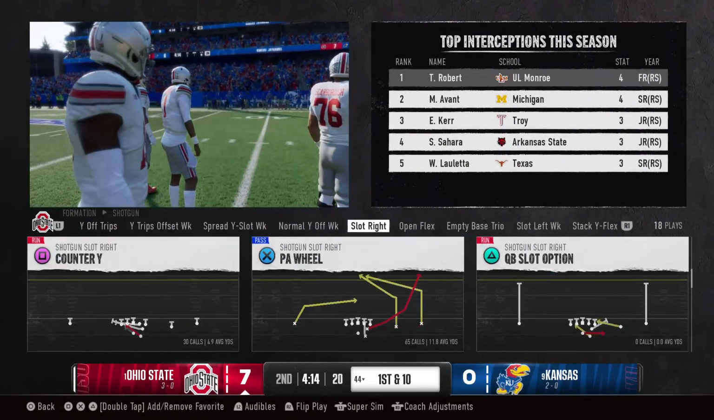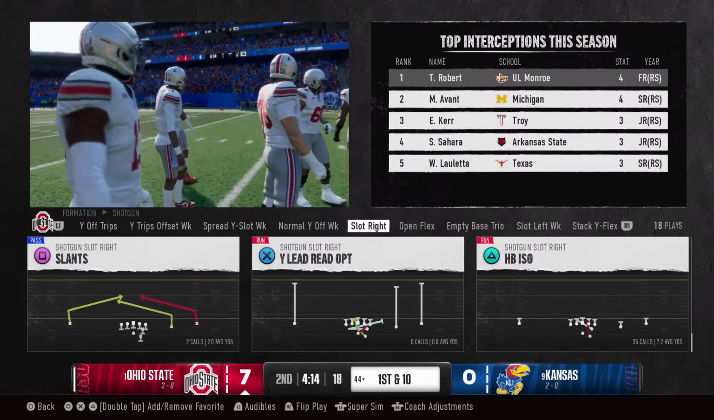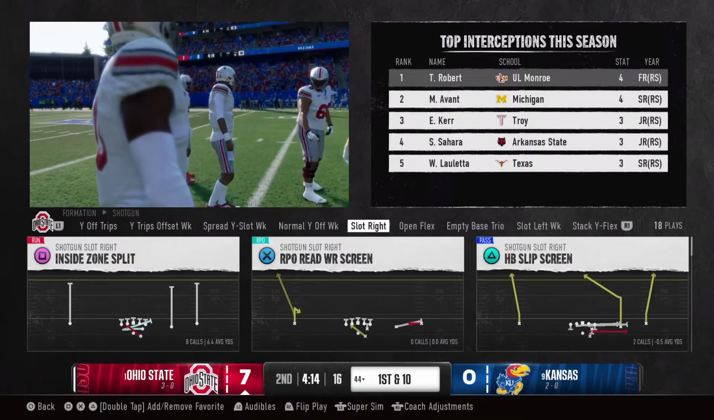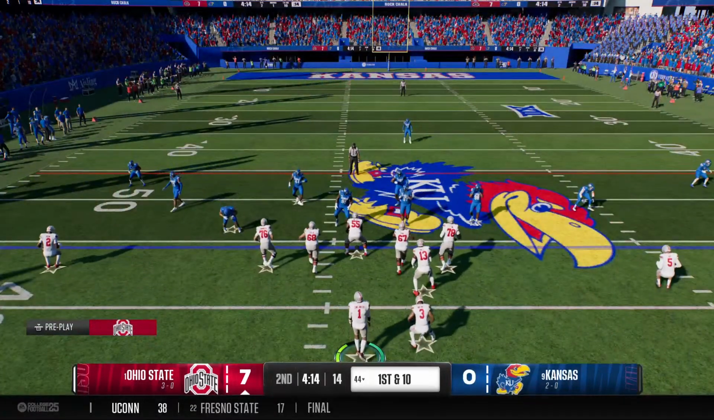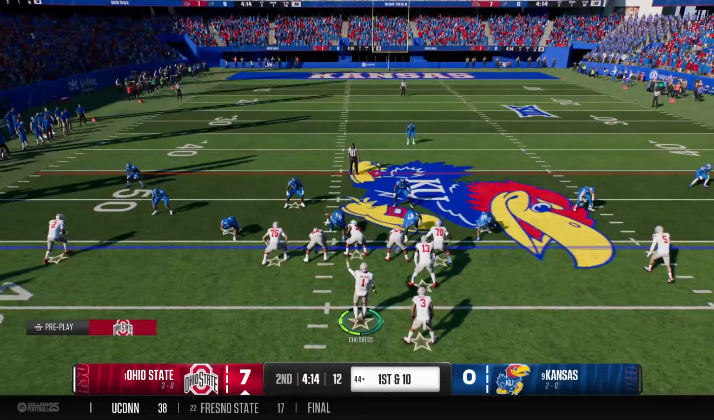Here comes Buckeye offense onto the field. Great possession last time. They punched it into the end zone. Can the defense come up with a stop this time? Here comes the first play of the drive now from the 44.